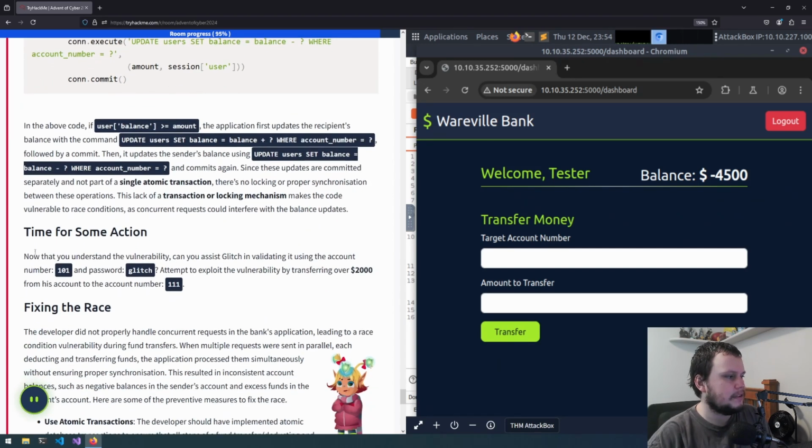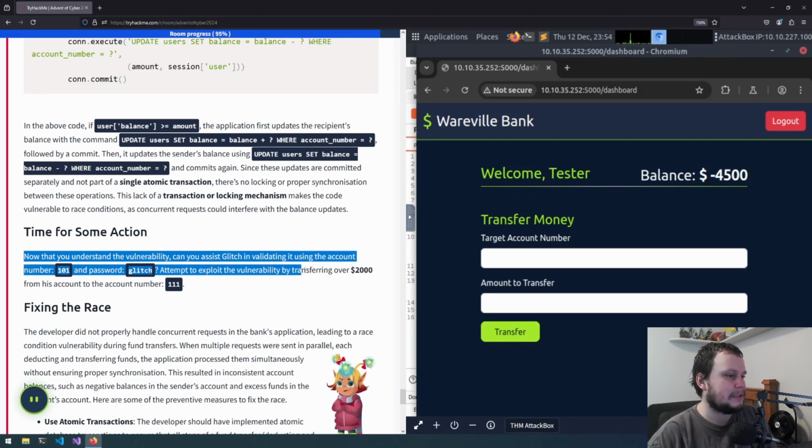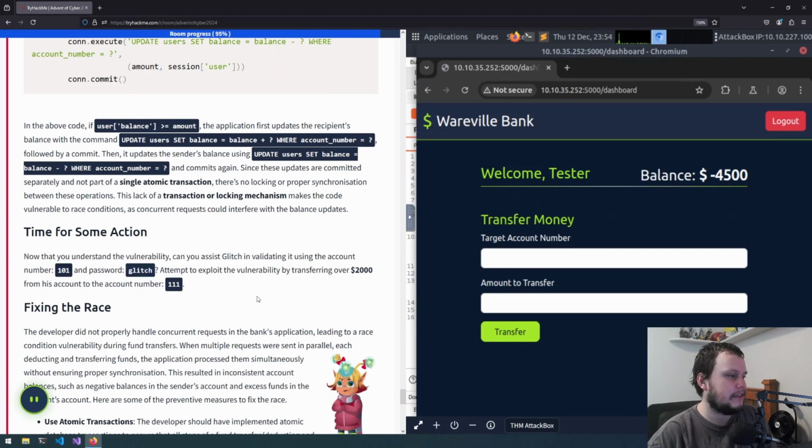So, time for some action. Now that you understand the vulnerability, can you assist Glitch in validating it using the account number 101 and password glitch? Attempt to exploit the vulnerability by transferring over 2000 from his account to the account number 111.